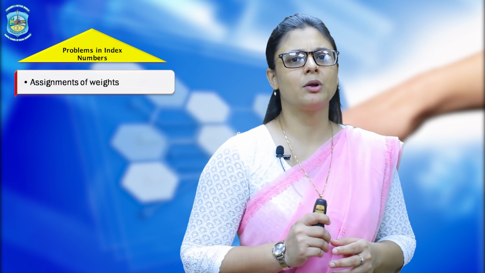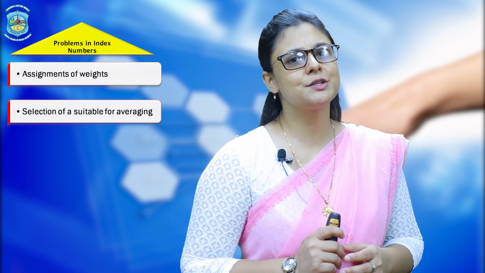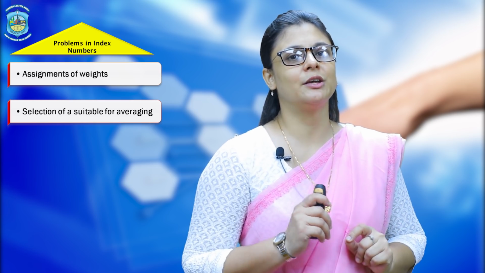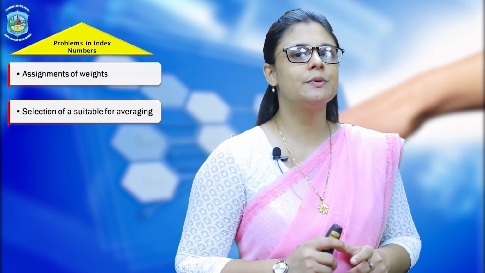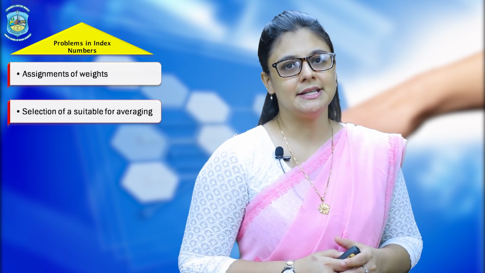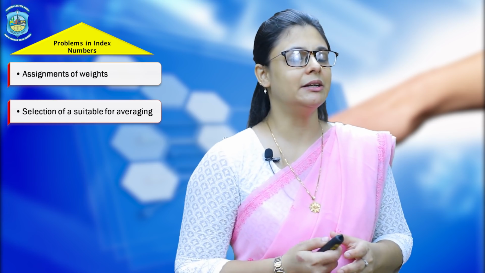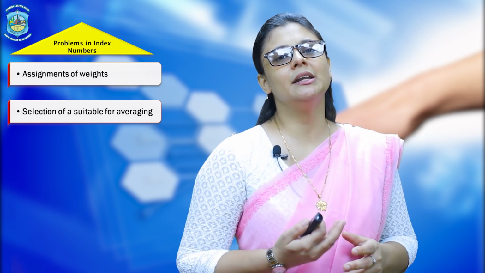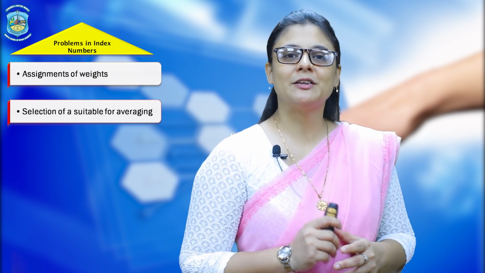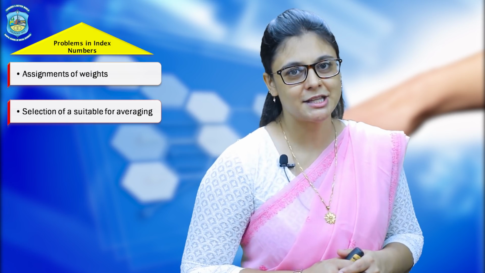Now, while calculating index numbers, a very important selection process has to be followed in order to select the average that will be used for calculation of index numbers. Usually, we go in for arithmetic mean or geometric mean. Other measures of central tendency, such as mode and median, are not used for calculation of index numbers due to certain inbuilt limitations.